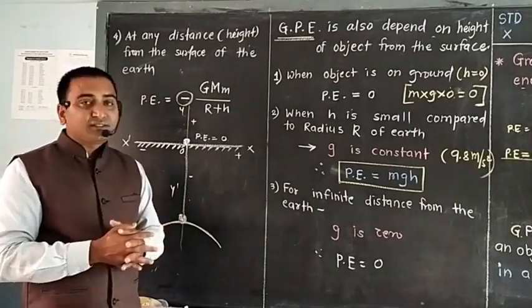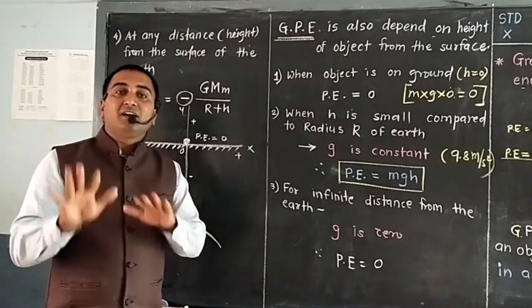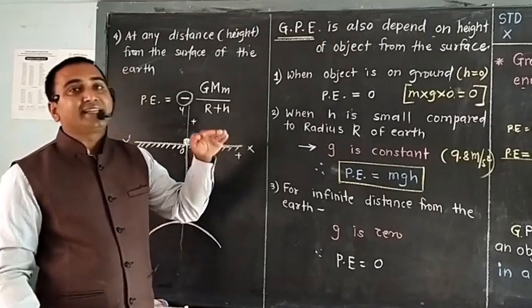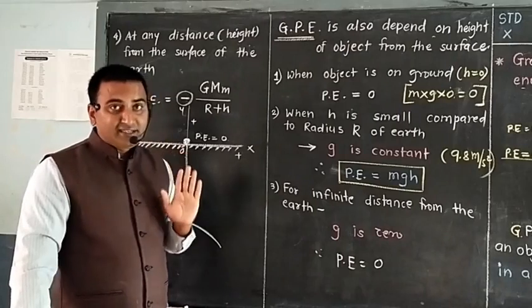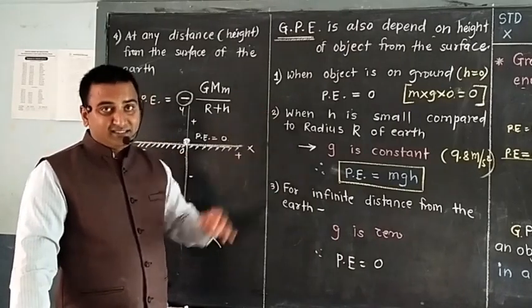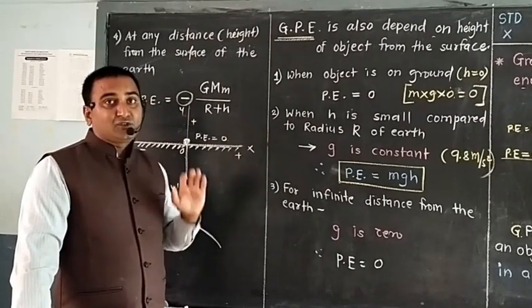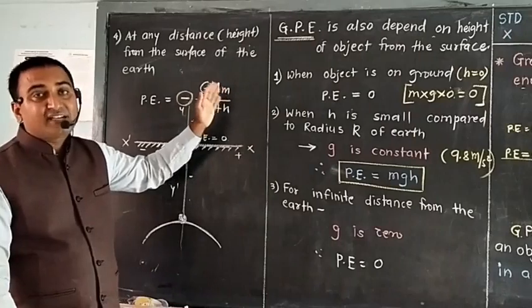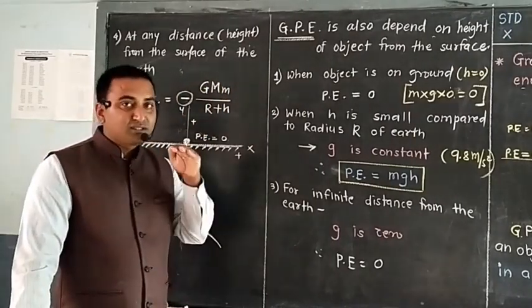So how to find this one? Gravitational potential energy at ground level, that is on the surface of Earth, is 0. As height increases, gravitational force goes on increasing for the smaller distances. But when the distances are larger, the value of g starts to decrease, and so the gravitational energy starts to decrease, and at one level where g is equal to 0, this gravitational potential energy becomes 0.